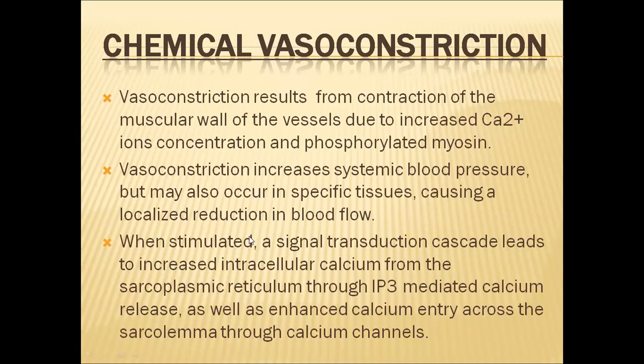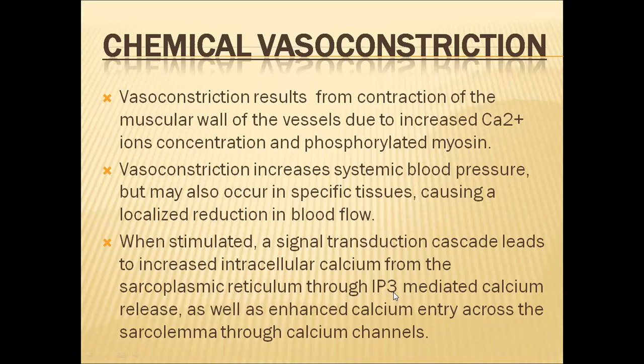So when this chemical vasoconstriction is stimulated, a signal transduction cascade will lead to increased intracellular calcium from the sarcoplasmic reticulum through inositol triphosphate mediated calcium release.